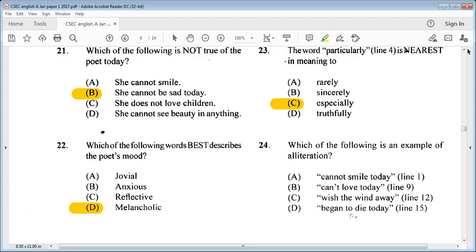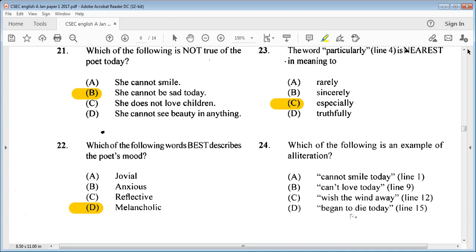Let's go on to 23. It says the word particularly, line 4, is nearest in meaning to A, rarely, B, sincerely, C, especially, or D, truthfully. So the one that is nearest would be C, especially. 24 says, which of the following is an example of alliteration?